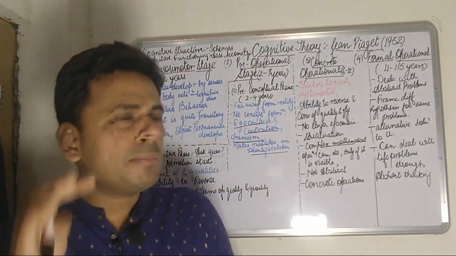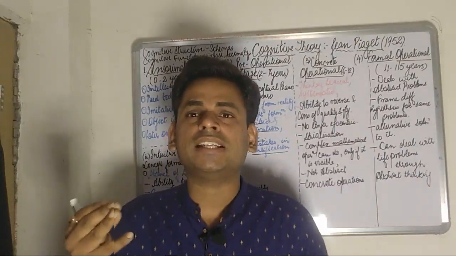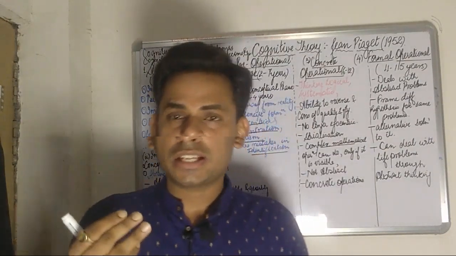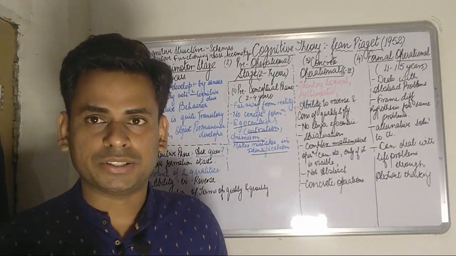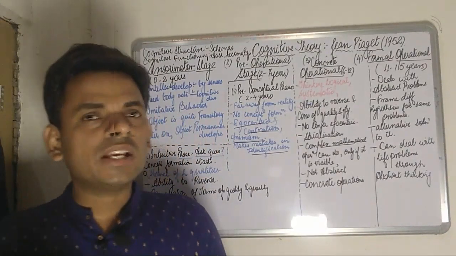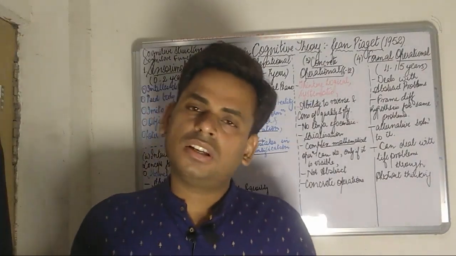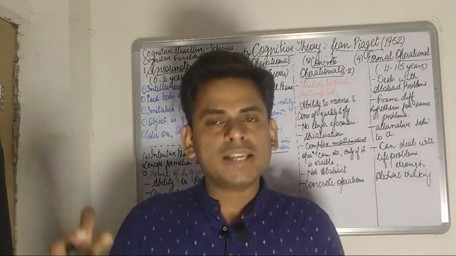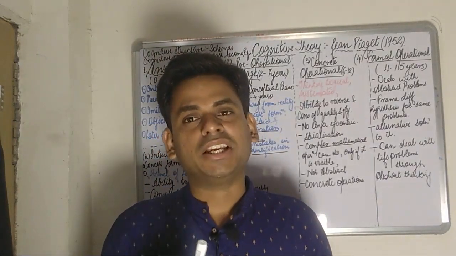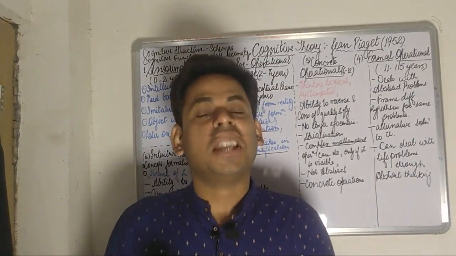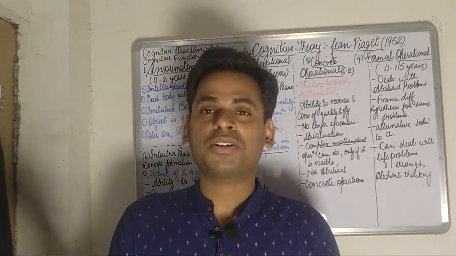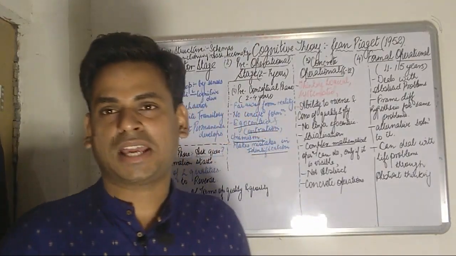So he was very keen and interested in studies on the behavior of the human intellect. Later on, along with his wife, he did his experimental work even on humans. And that's why Piaget, till date, is being referred to as the father of child psychology.